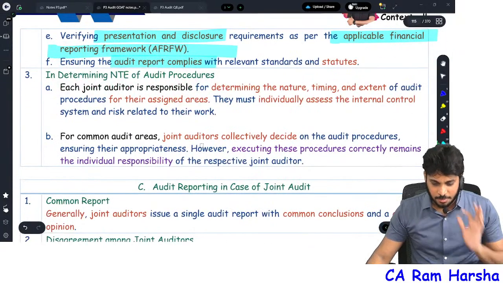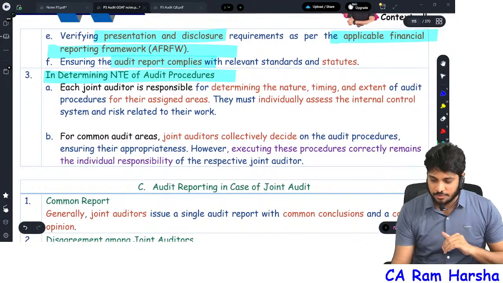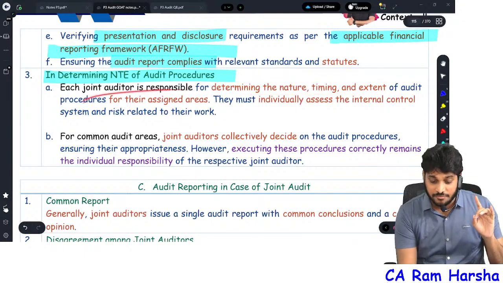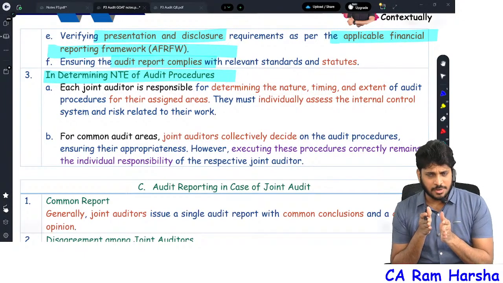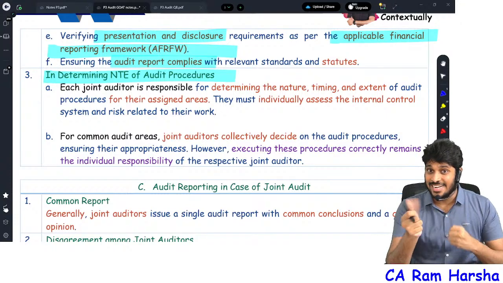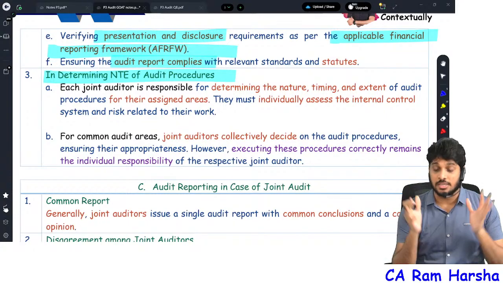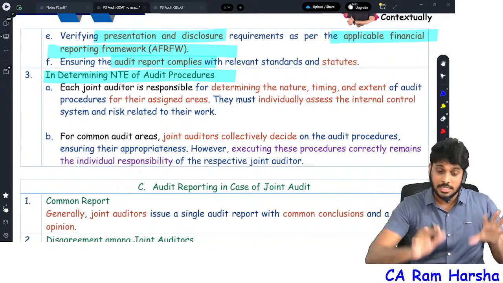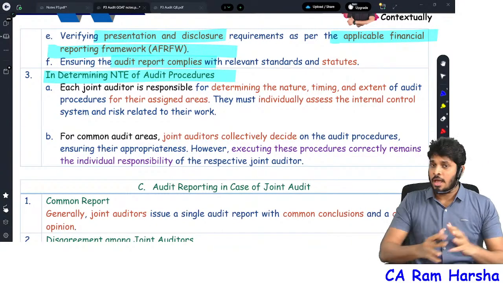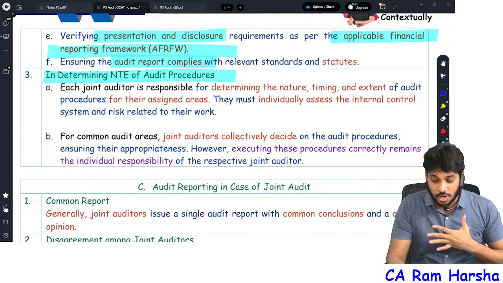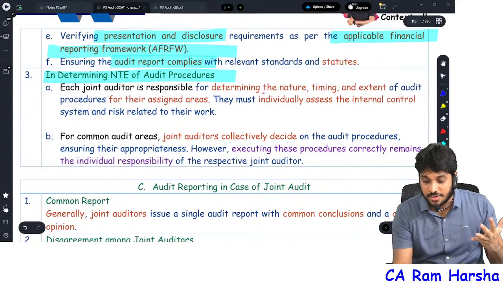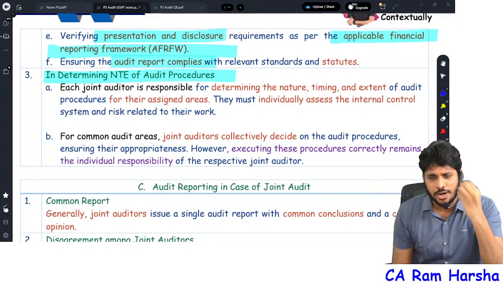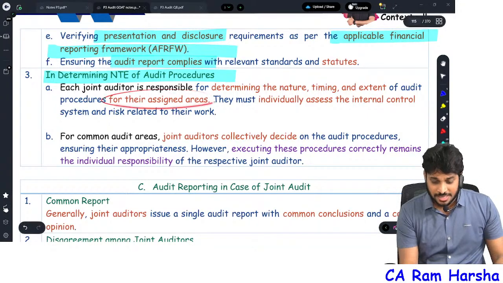And further, remember, while deciding nature, timing, extent of procedures, each joint auditor is responsible for determining the nature, timing of their assigned area. When the auditors divide the work between themselves, each joint auditor can decide their responsibility respectively. They need to plan their own work. Other joint auditors will not help you to plan your work. For common areas all of you together will plan, but for respective individual areas, each joint auditor alone is responsible for determining nature, timing, extent. Nature, timing, extent means what? Audit planning, nothing but audit procedures, for their assigned areas.